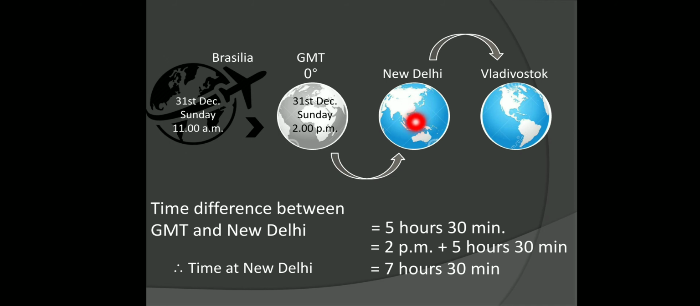Now to this 2 p.m. I am adding these 5 hours 30 minutes. So 2 p.m. plus 5 hours 30 minutes, the timing at New Delhi will be 7 hours 30 minutes. Now this timing I have shown you in the next slide.